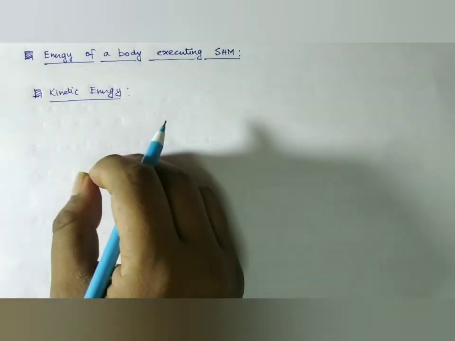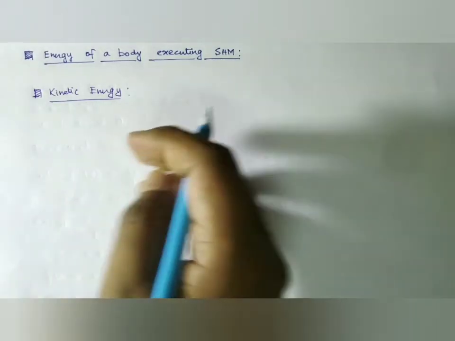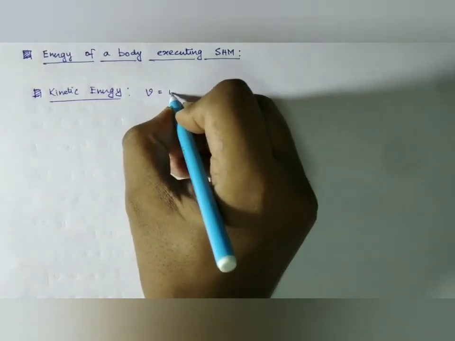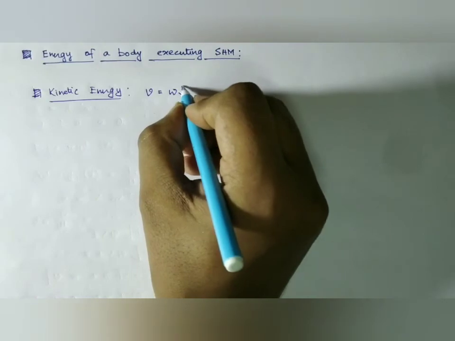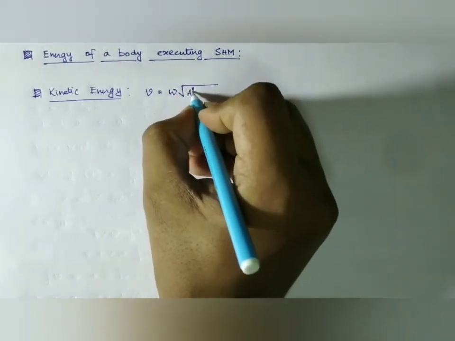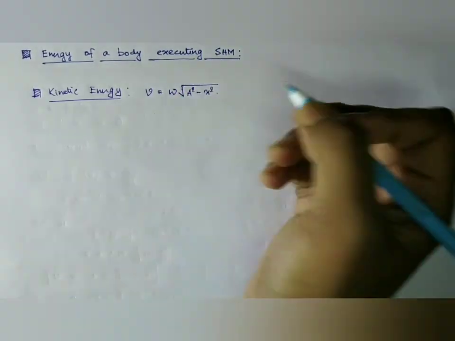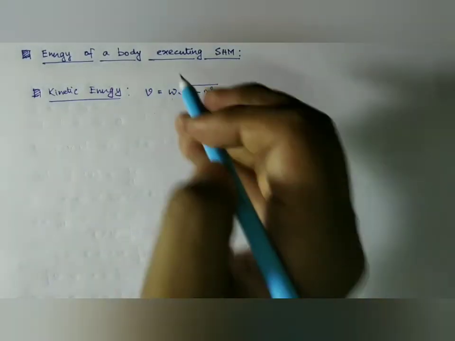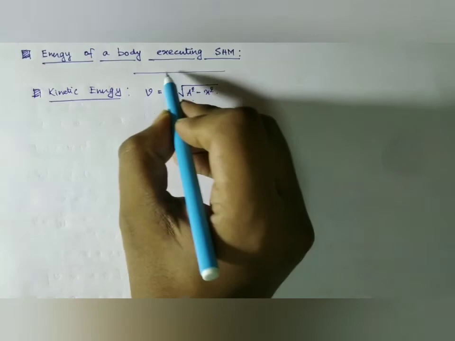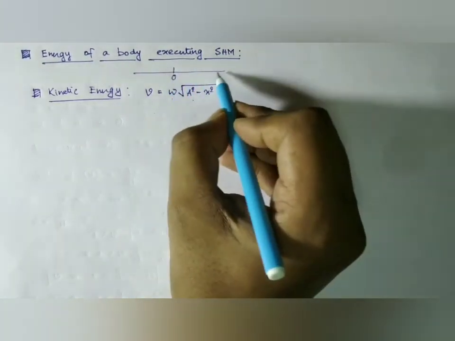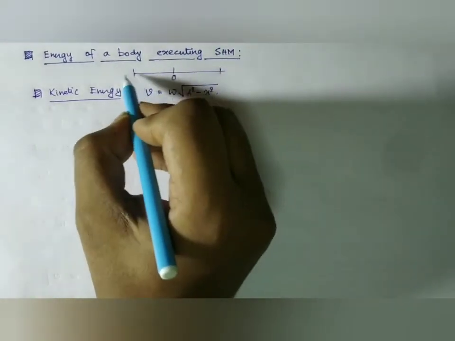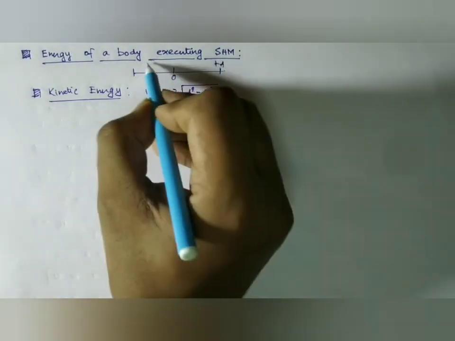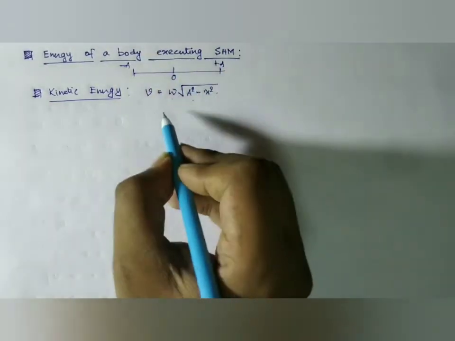In the last section, we obtained the expression of velocity of a body executing simple harmonic motion, v is equal to omega into root over of a square minus x square, where omega is the circular frequency and a is the amplitude of vibration. Suppose the body starts from equilibrium; these are the maxima points, plus a and minus a.